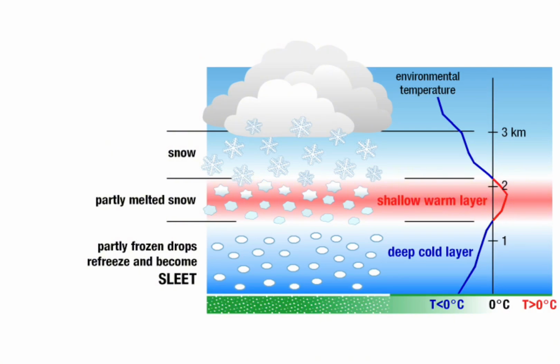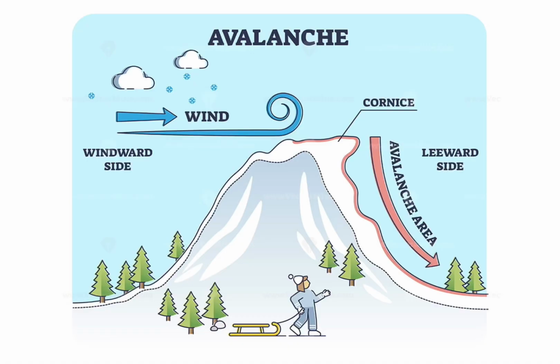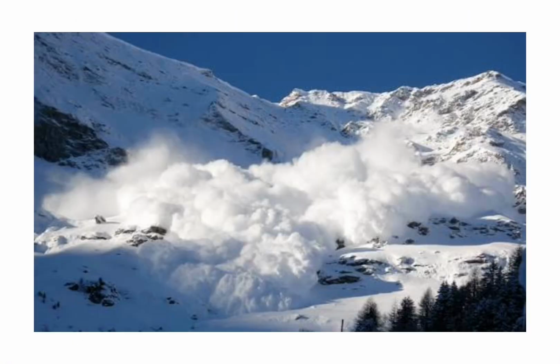Blizzard. Blizzards are intense snowstorms with strong winds and very low visibility. They can make travel nearly impossible and shut down entire areas. Avalanche. Avalanches occur when large amounts of snow suddenly break loose and rush down a mountain. They move fast and can bury anything in their path within seconds.